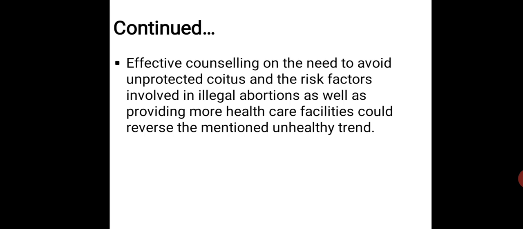So effective counseling on the need to avoid what? Unprotected coitus. Coitus is the term which is used for intercourse or mating. And the risk factors involved in illegal abortions. So this is very important, students, the risk factors involved in illegal abortions. Illegal abortions are really very dangerous. Most of the times, in fact not sometimes but most of the times, it's really fatal for the mother's health, and it can take the life of the mother as well.